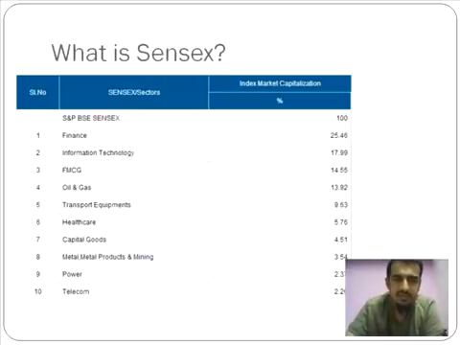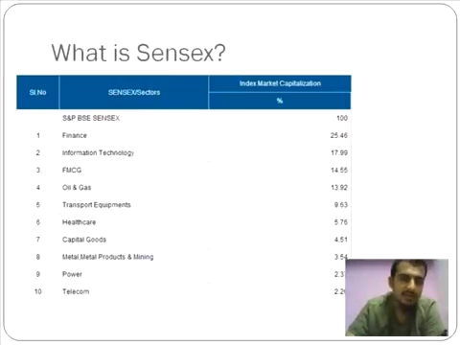Now, this is just a composition of the various sectors that are there when it comes to the Sensex benchmark index. The leader there happens to be finance. Finance here refers to financial institutions and banks. There is a minor difference between financial institutions and banks.